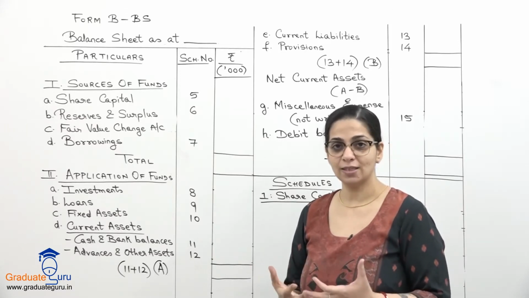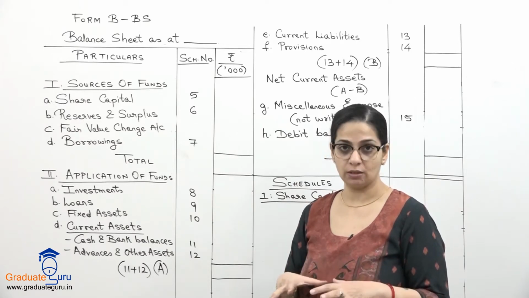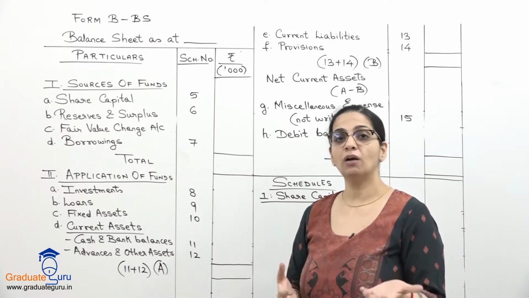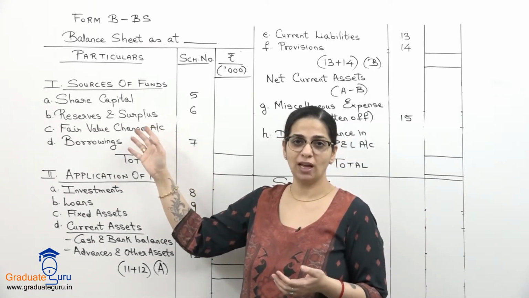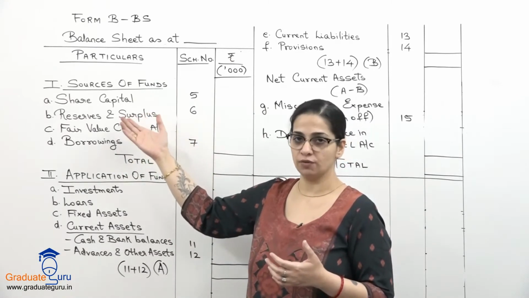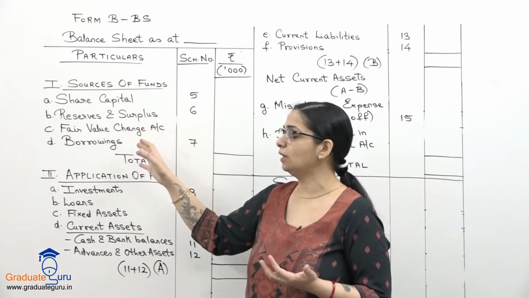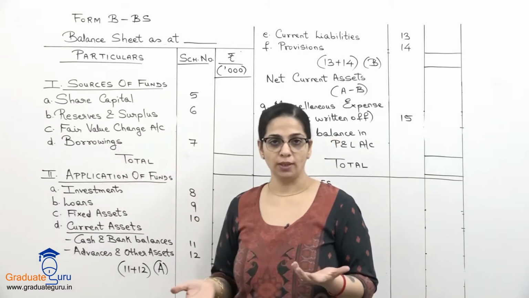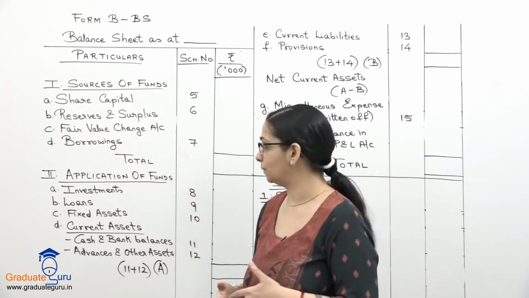So जो assets हैं जिन पर insurance किया है, to cover the risk, so that जब value fluctuate होगा, तो how to cover that risk? So उसके लिए they open a separate account for that, which is like a reserve, but it is not shown under reserves and surplus. So that if it is given in the question, you'll write it separately. Of course, format में तो आपको लिखना ही है. And borrowings. Borrowings are the loans etc. which the company has taken.